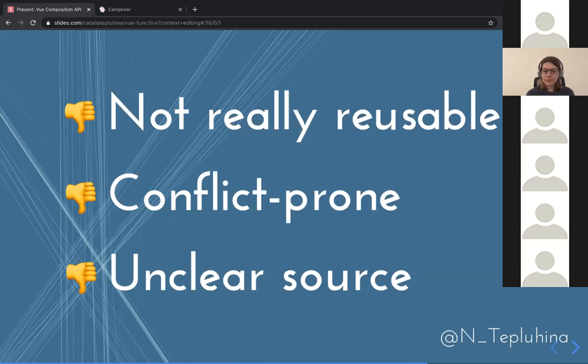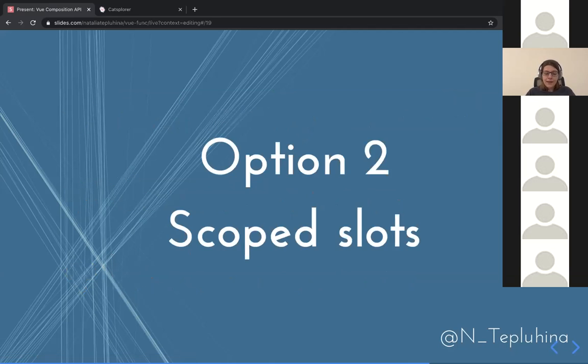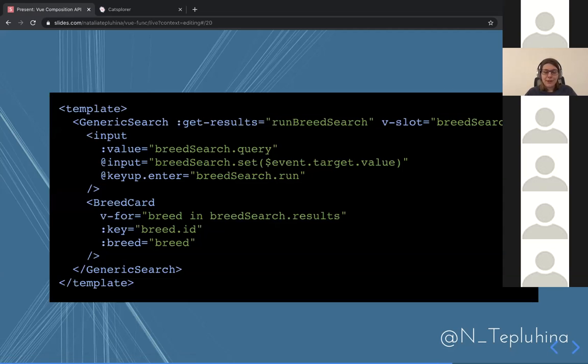So, okay, mixins are not the best one. What else do we have? Scoped slots. This one is definitely more advanced than mixins, and I'm not going to dive into explaining scoped slots in the scope of, pun intended, this talk. But let me quickly explain what's going on here. A slot in the component is basically just a small window where you can put any kind of content. For example, we have a generic search component that contains a default slot where we can add an input, a breadcrumb, whatever. And the generic search in this case works like a wrapper.